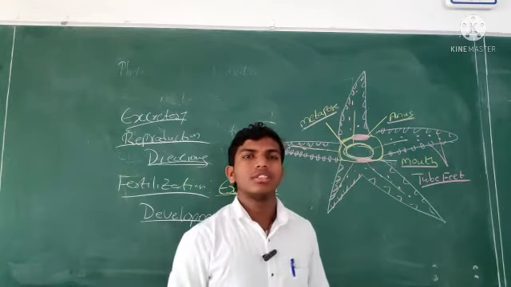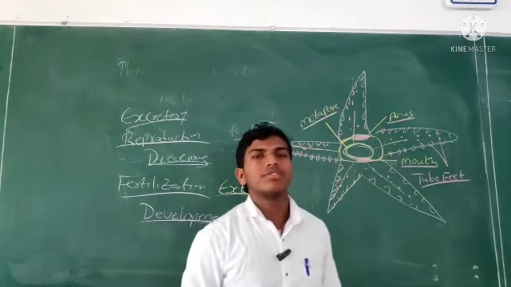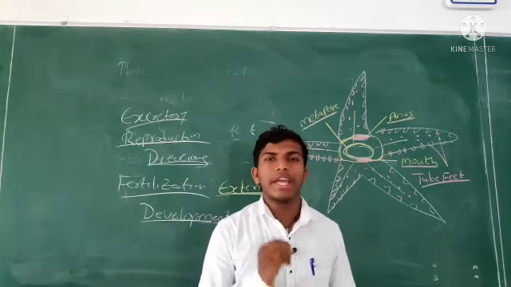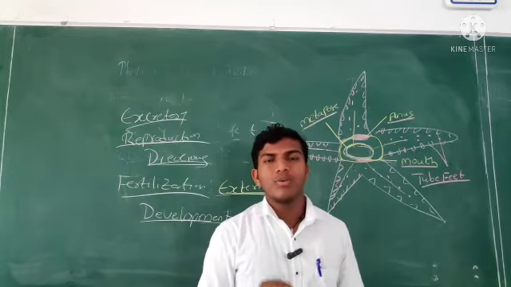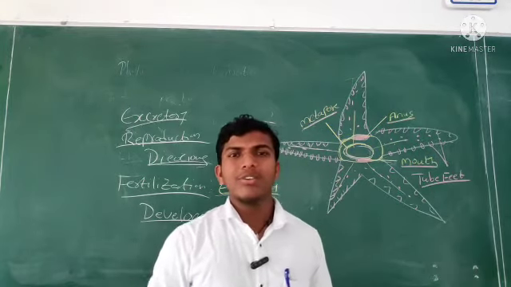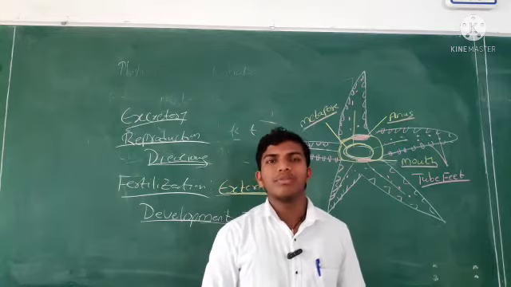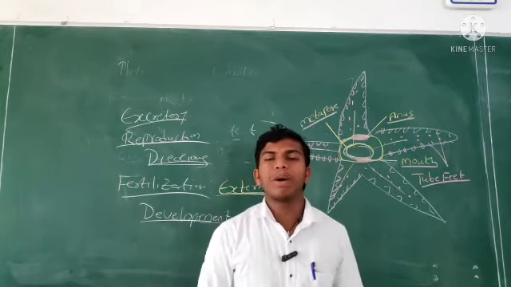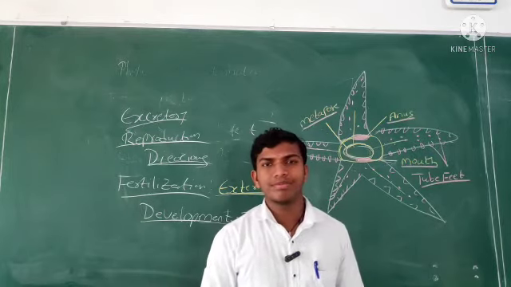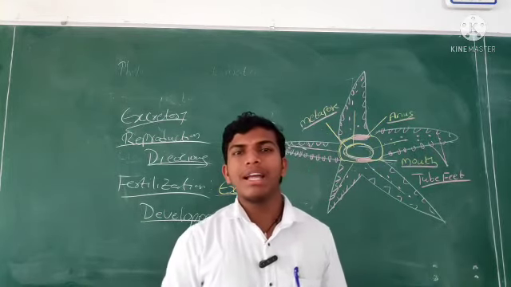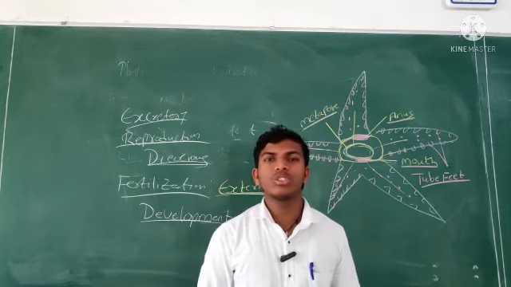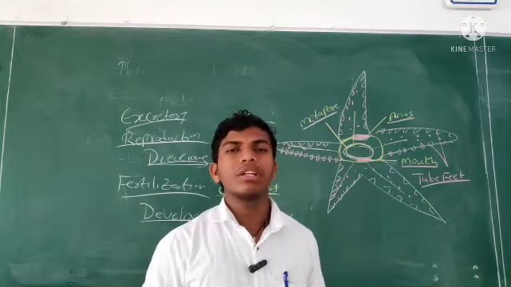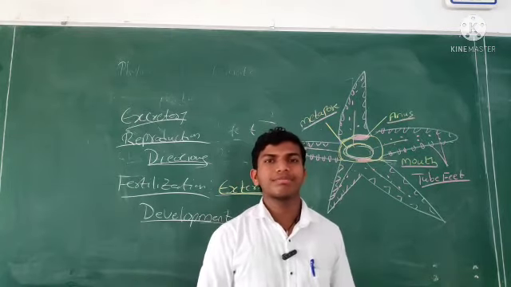Okay. These are brief details about phylum Echinodermata. Why do we call it Echinodermata? Because on the surface of the skin, spines form. Due to those spines, an exoskeleton is formed. That's the reason it is called Echinodermata.